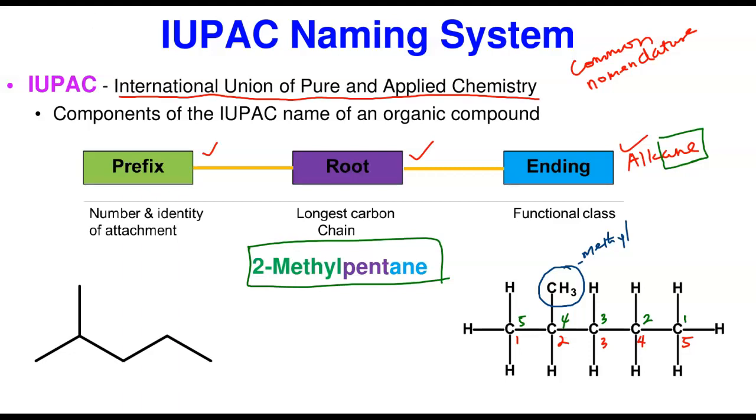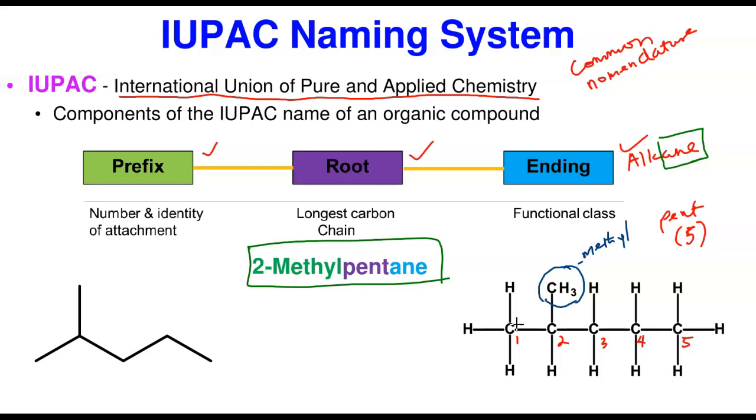So I'm going to take away this numbering. This is a wrong numbering. The numbering system that will suffice will be this particular one. So the methyl group is attached at carbon number 2. That's why I have 2-methyl as the prefix. The longest carbon chain is 5. Pent means 5. The Greek prefix means 5.